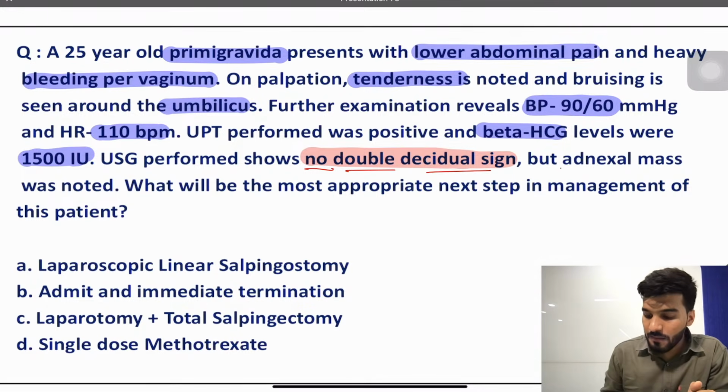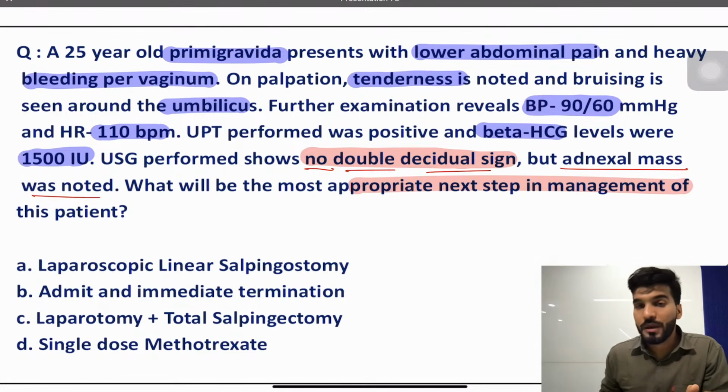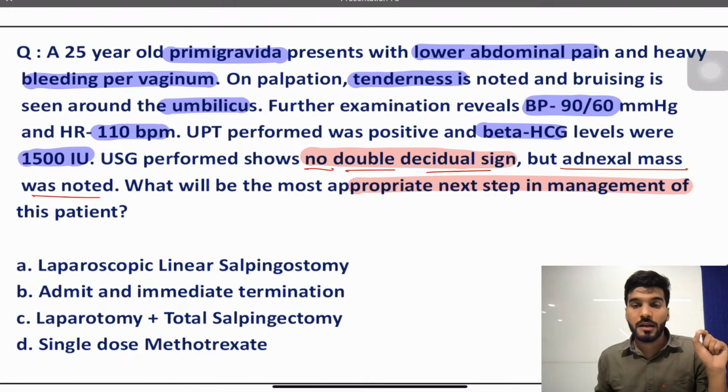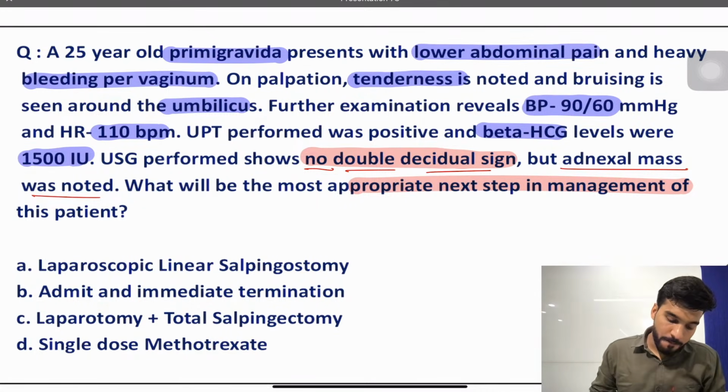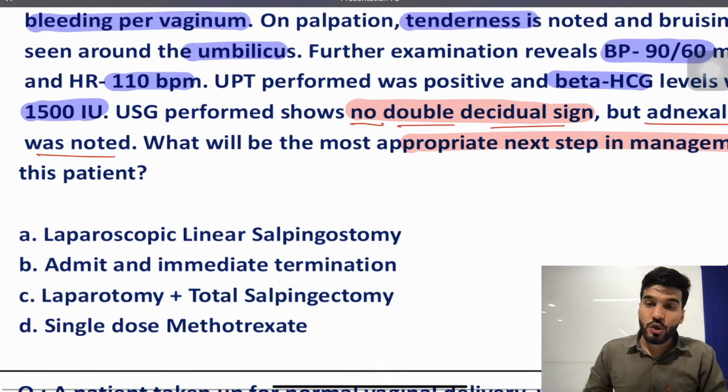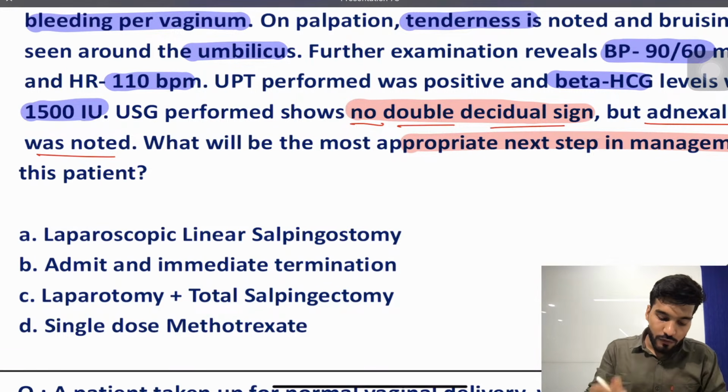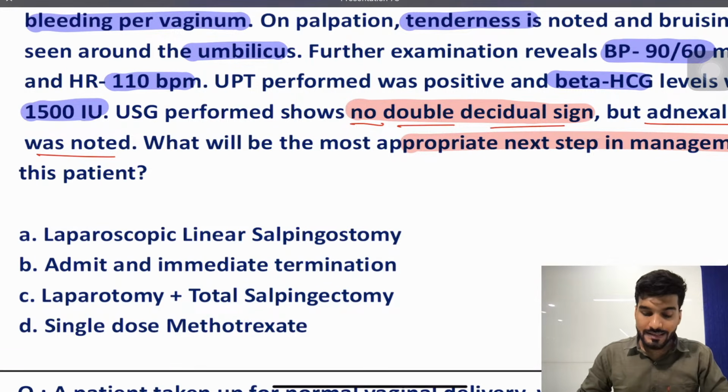The adnexal mass was noted. What will be the most appropriate next step in the management? So what will be your management in a patient having a case of an ectopic pregnancy? You have to classify whether it's a case of a ruptured ectopic pregnancy or an unruptured ectopic pregnancy. So look out and let me know the answer. Should we go for the laparoscopic linear salpingostomy?